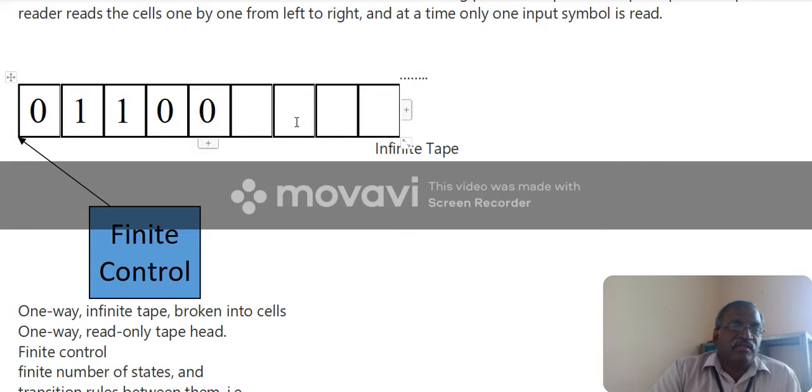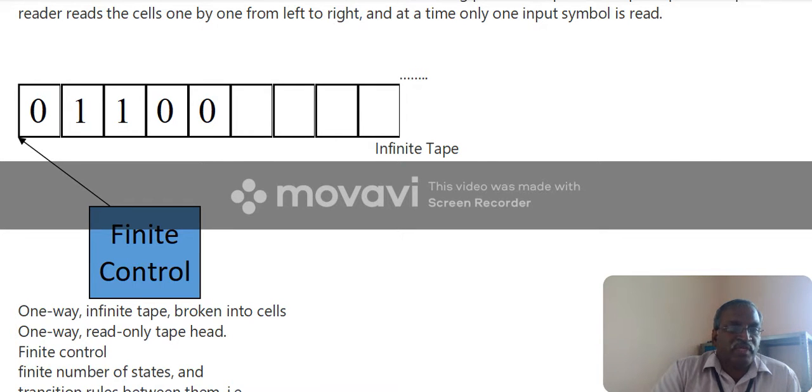Like this, the automaton also has a tape. The tape is an infinite tape, and there is a finite control. After consuming the input, it moves to some other state. For example, the state is called Q0. After consuming the input symbol at Q0, it moves to another state, Q1.